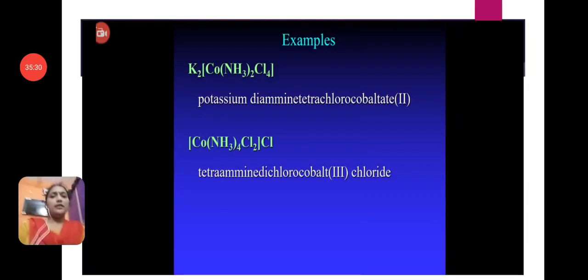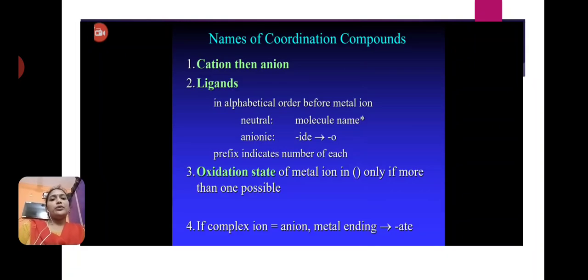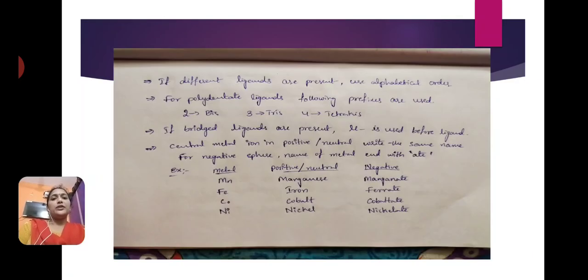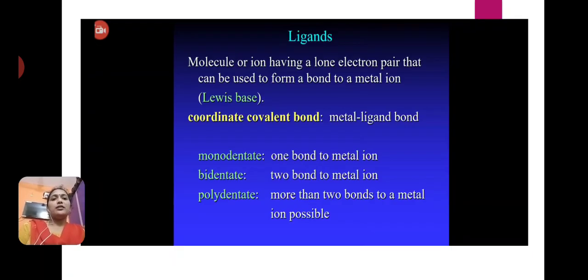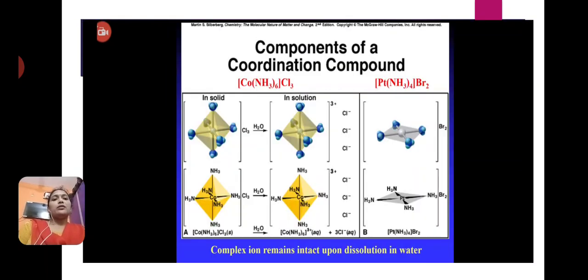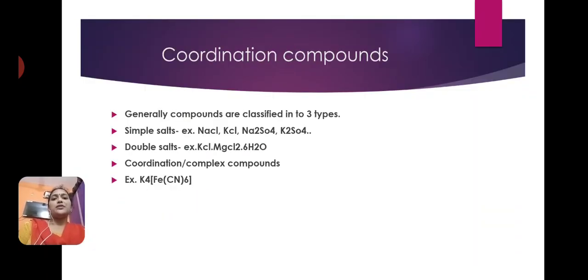And next, once again we will discuss briefly today's session. What is today's session? Coordination compounds. Generally compounds are classified into three: simple salts, double salts, and complex compounds or coordination compounds.